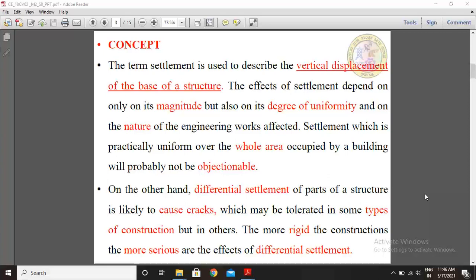The more rigid the construction, the more serious are the effects of differential settlements. Practically, after or during the construction of buildings, the more rigid the construction, the more serious are the effects of differential settlements.